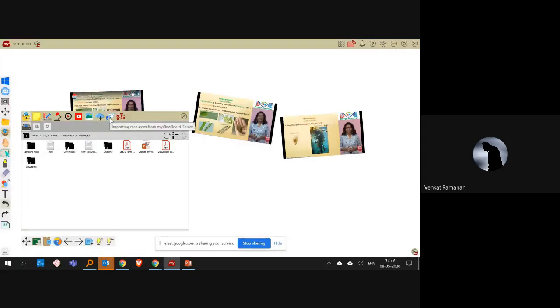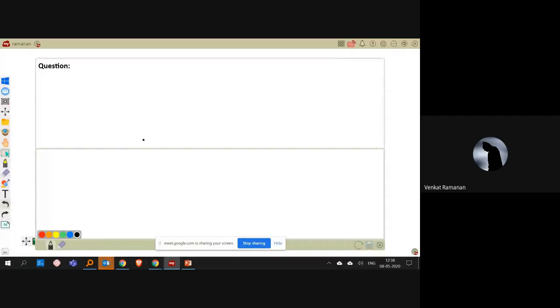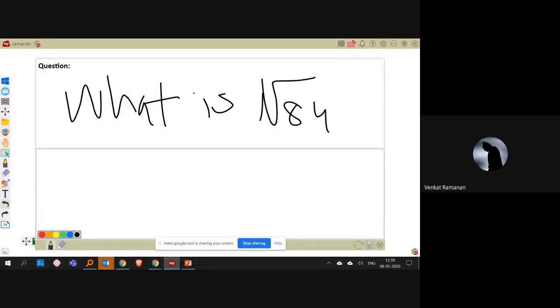And then we have something called a pop-up quiz. As a teacher, you are conducting distance learning. 40 students are watching you over Google Meet, and you want a particular answer. So you post a question, what is the square root of 84, for example, and multiple students can start answering this. To start answering, all they need to know is only the board name. The board name is your name, or it can be the classroom name. If it is a classroom name, the teacher can shift, and if it's a teacher's name, every student has to log in to your ID every time they start listening to your class.